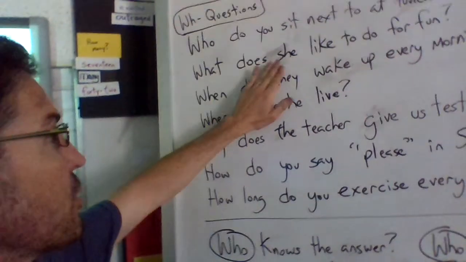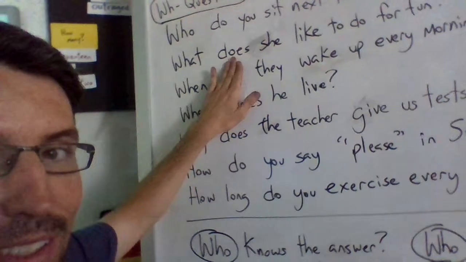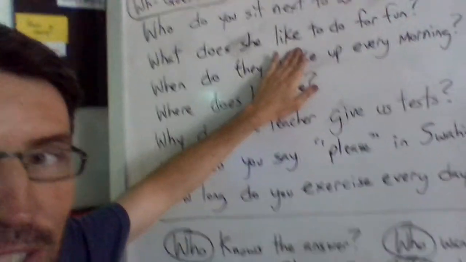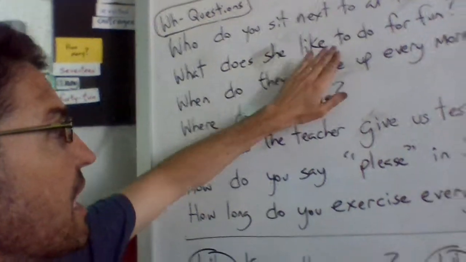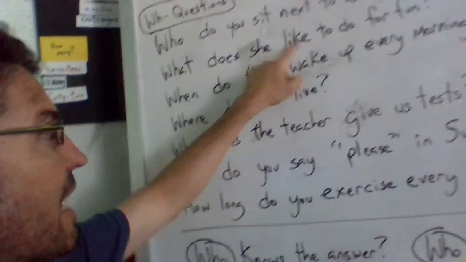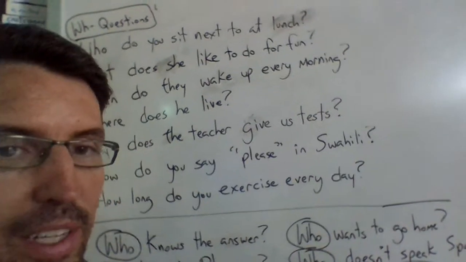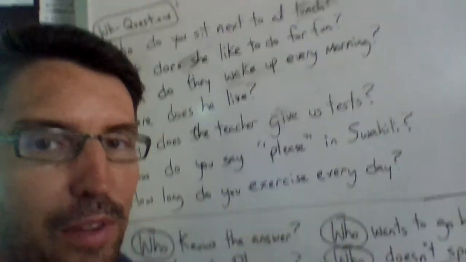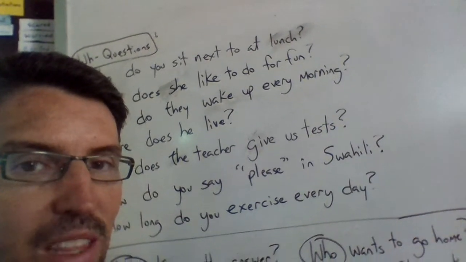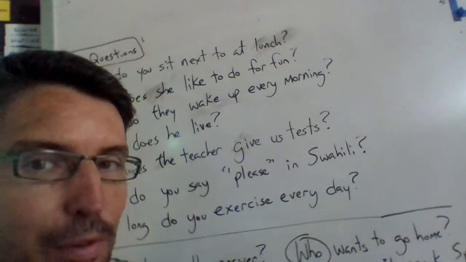What does she like to do for fun? What does she like, not likes, because of does. What does she like to do for fun? Now the answer is going to be something like this. She likes to go swimming for fun. She likes to lift weights for fun. She likes to hike Camelback Mountain for fun.